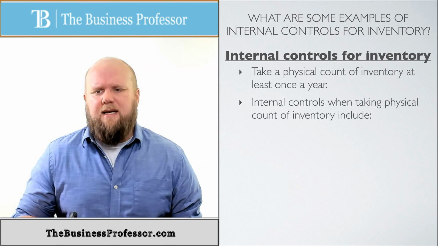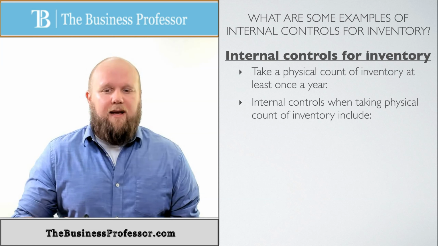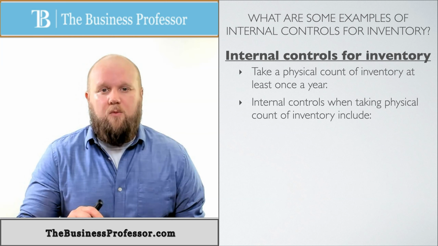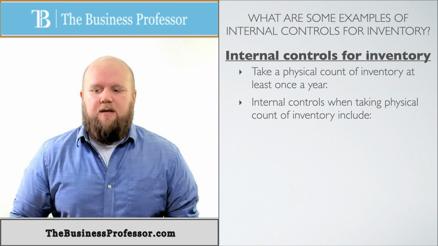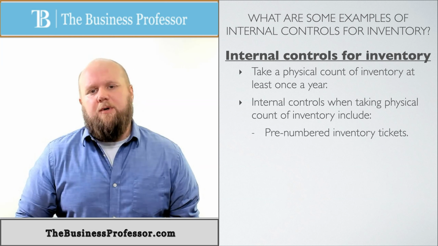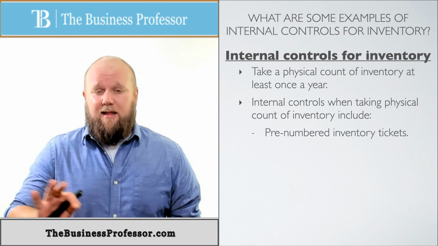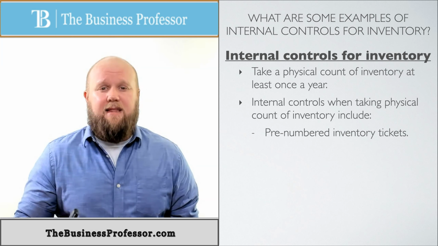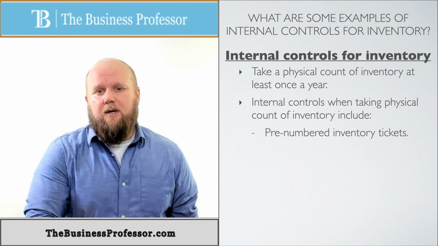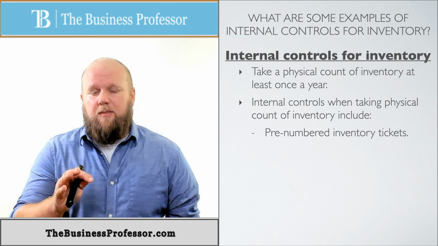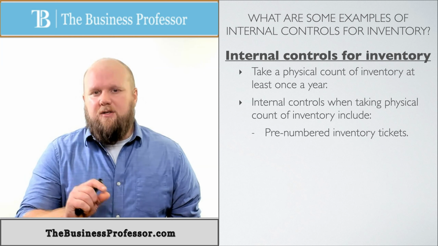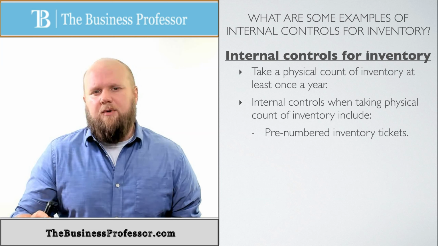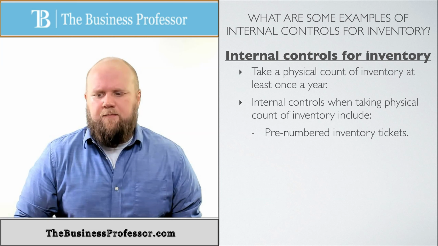Internal controls when taking physical count. Now, in that we have internal controls to make sure that they're done well when we do physical counts. So one, we want to make sure that we use pre-numbered inventory tickets. Pre-numbered anything in accounting is very important because that allows us to create the paper trail we need to link things together. So the PO number to the receiving order number to the payables number, the check number, these are all numbers that we can link together. So pre-numbered is very big in accounting.